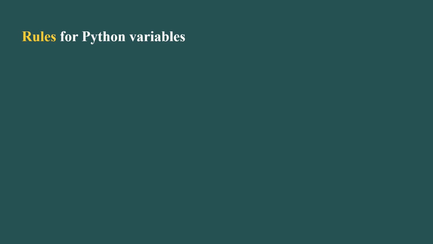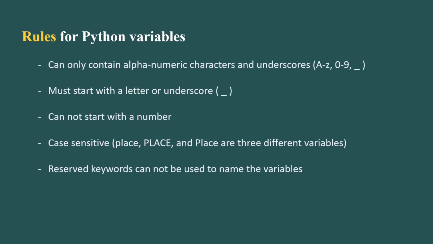Rules for Python variables. A Python variable name can only contain alphanumeric characters and underscores. A Python variable name must start with a letter or the underscore character. A Python variable name cannot start with a number. Variable names in Python are case sensitive. The reserved keywords in Python cannot be used to name a variable.